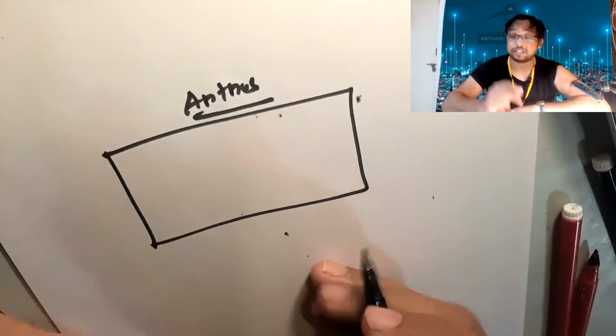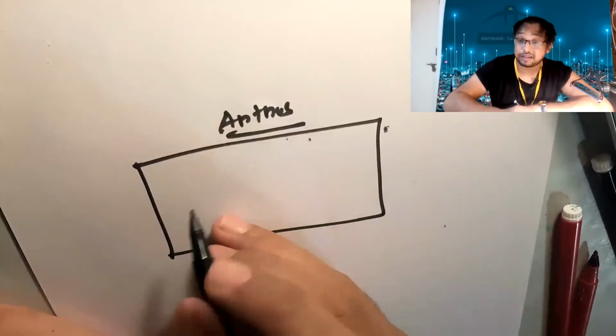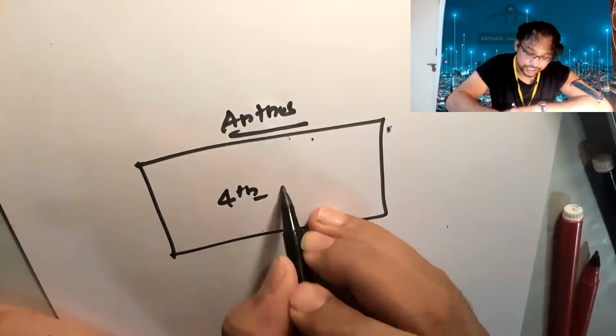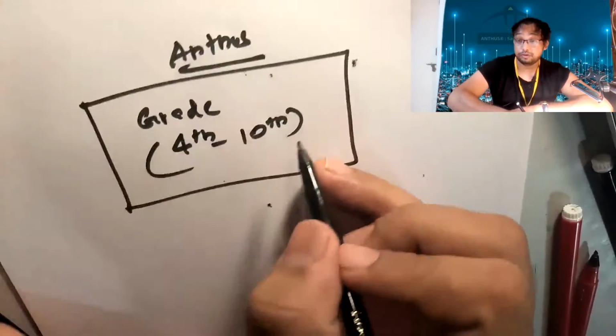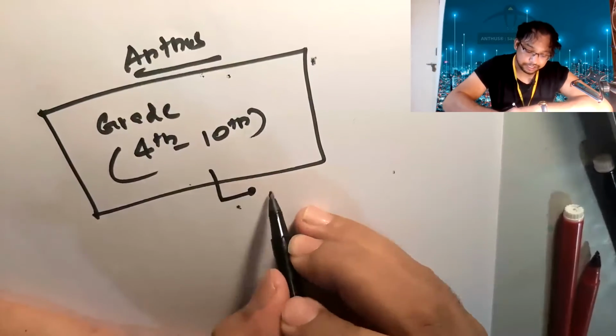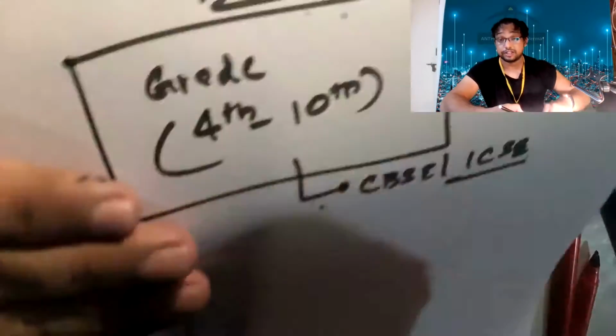I'm talking about the service which I'm providing to you, for fourth grade to tenth grade. It's CBSE based, or you can say ICSE based, in India, for India.